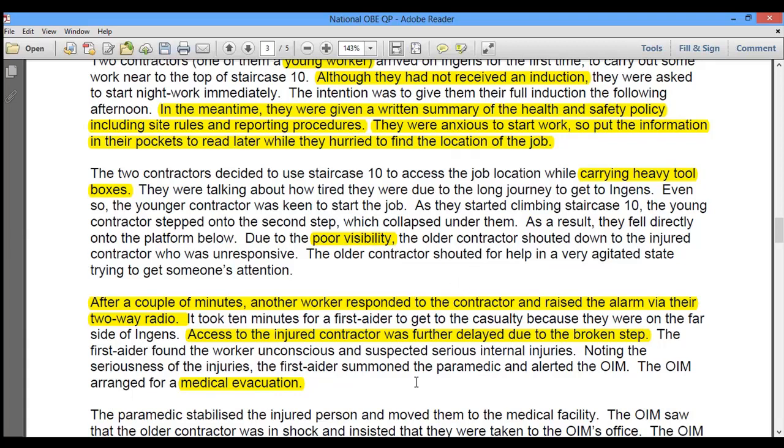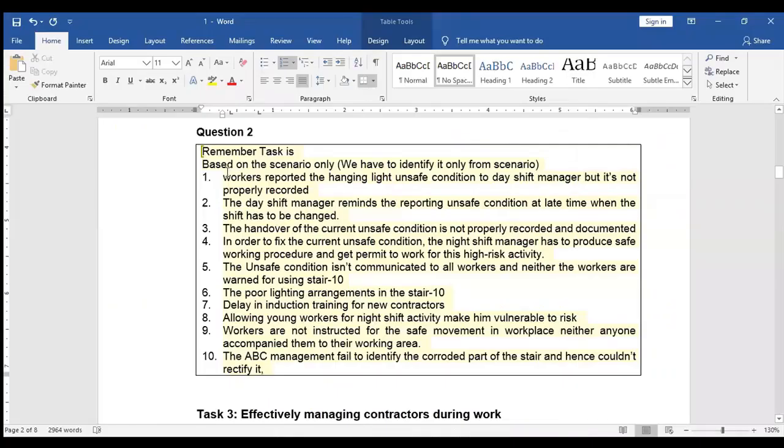Now we will move towards the solution. Remember, we are bound to the scenario only. We have to write information from the scenario. At least we have to create 10 pieces of information.